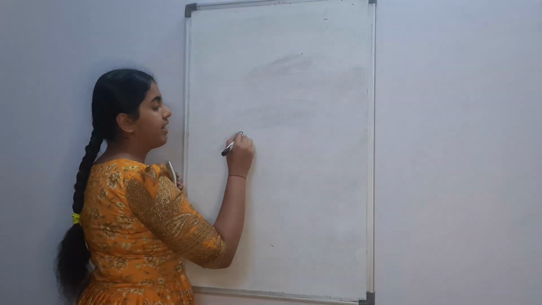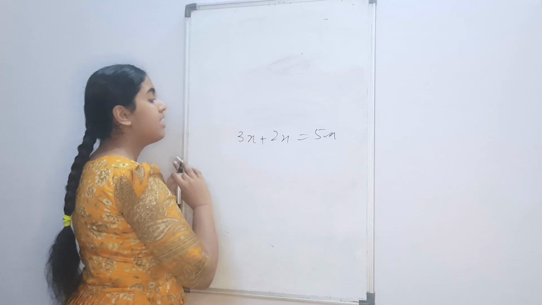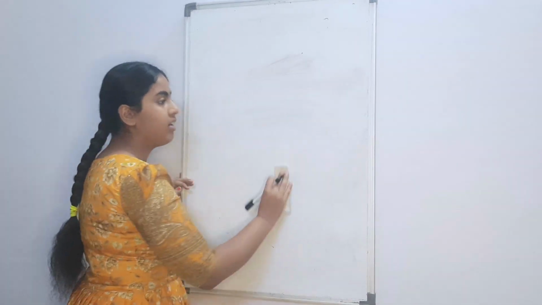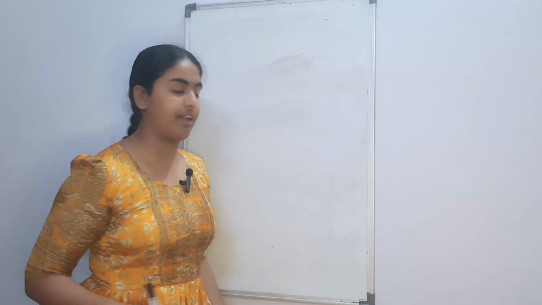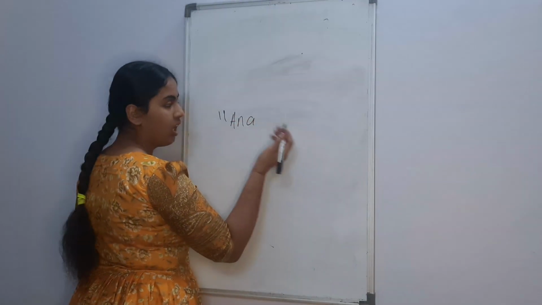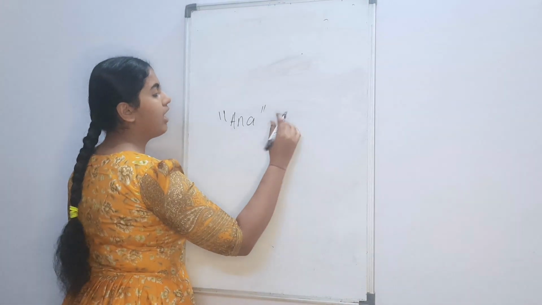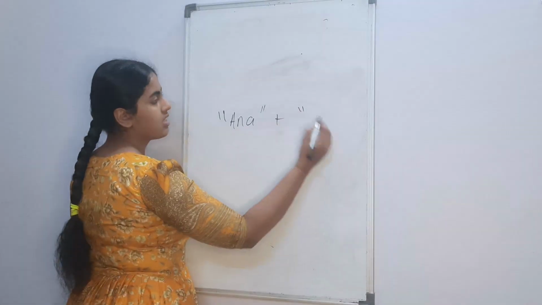While you can add 3x plus 2x, which is 5x. Similarly, in Python, only two strings can be added to each other. Let's say you have "an" and you want to add "aya" to it. So you can just say plus.